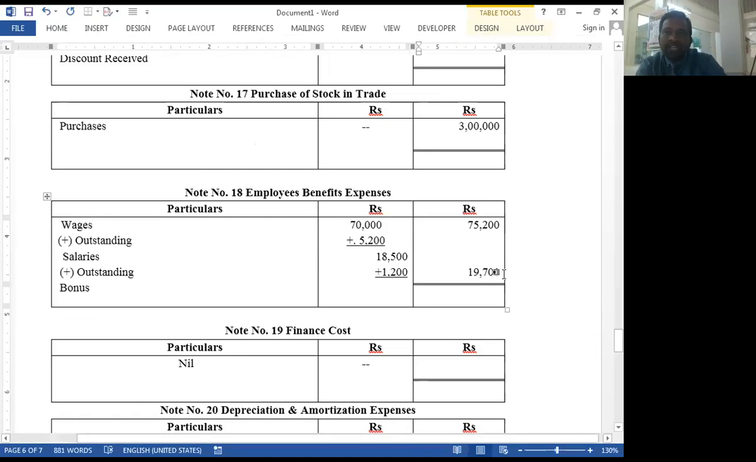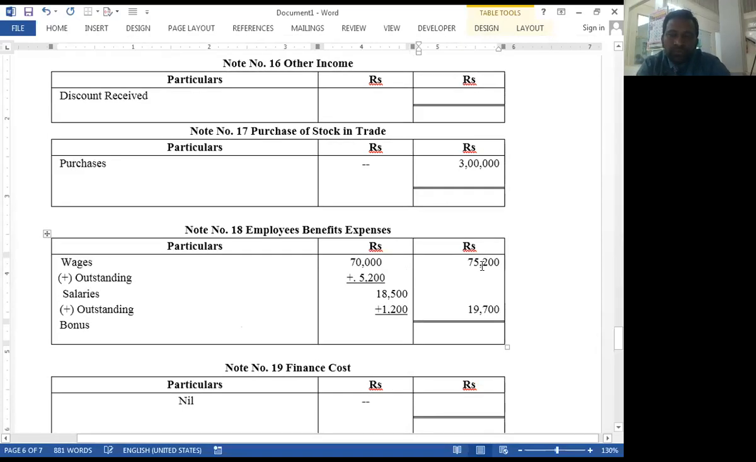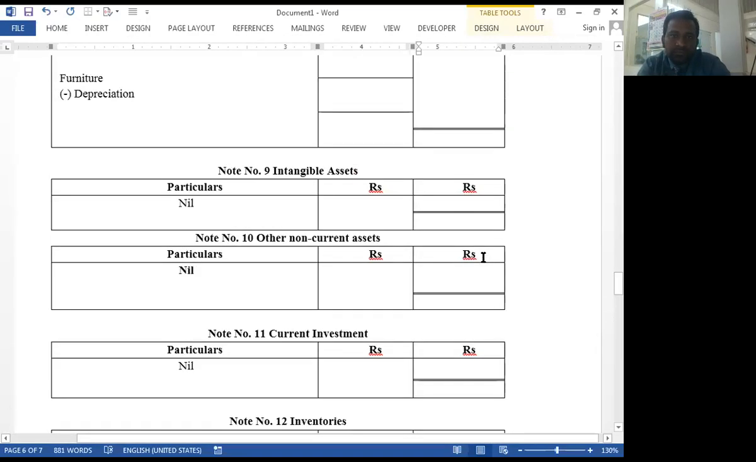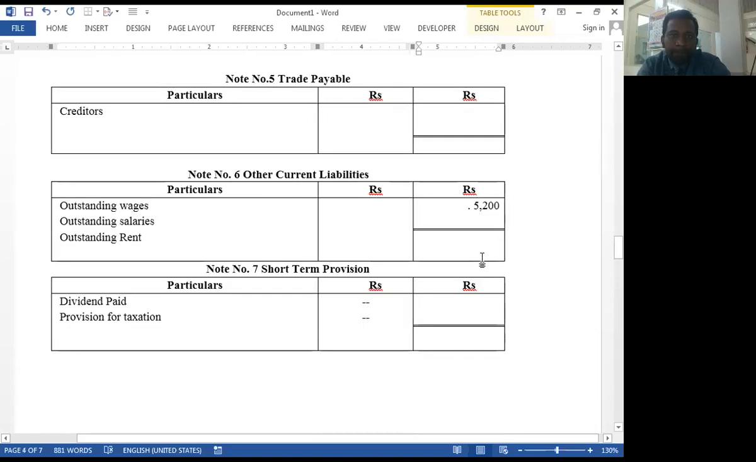The outstanding amount is transferred to the liabilities side, as we record outstanding wages, outstanding salaries under other current liabilities, 1,200.